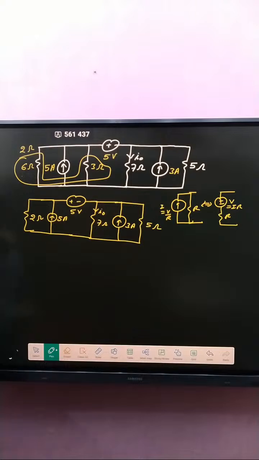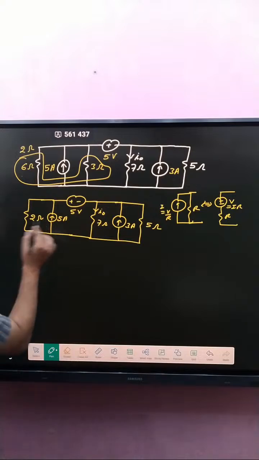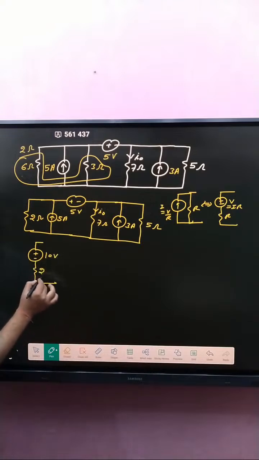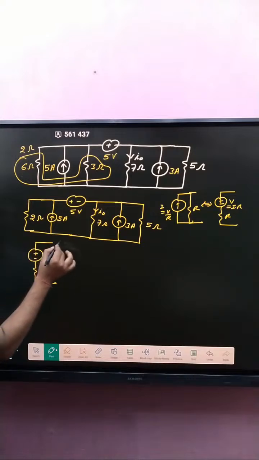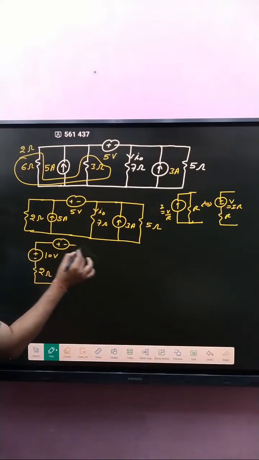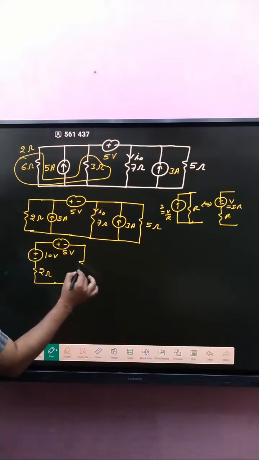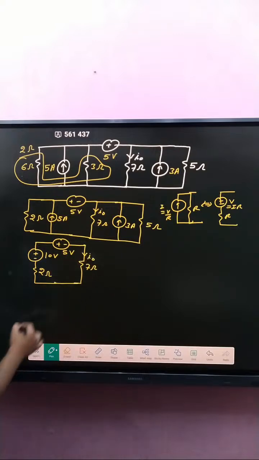Now look here, if this one is converted into a voltage source, that is how much? The current direction is upward, so this one is positive and that one negative, 5 into 2, that is 10 volt, and that is 2 ohm, and here positive, here negative, that is 5 volt, and here 7 ohm, current direction downward.